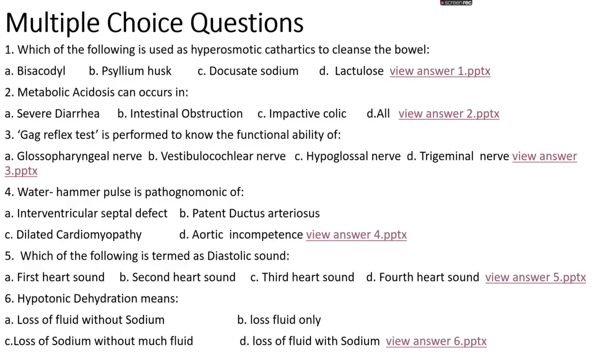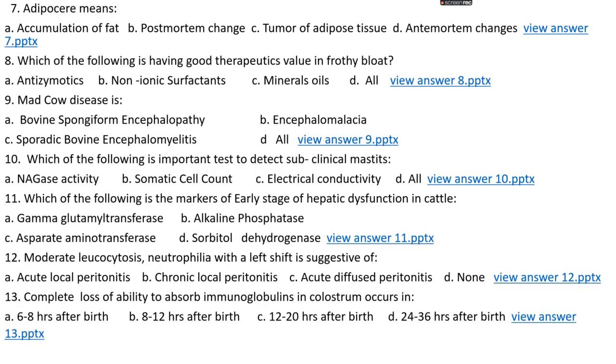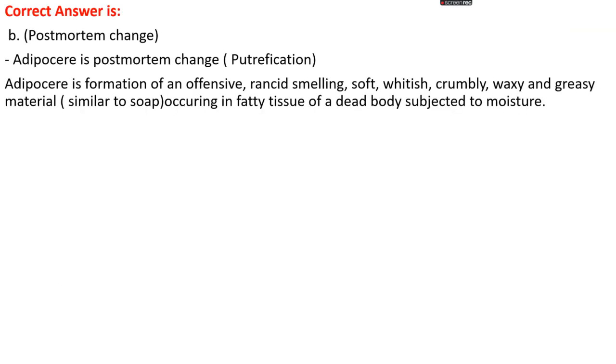Question number 7. Adipocere means: option A, accumulation of fat; option B, post-mortem changes; option C, tumor of adipose tissue; or option D, ante-mortem changes. The right answer is option B, post-mortem changes.